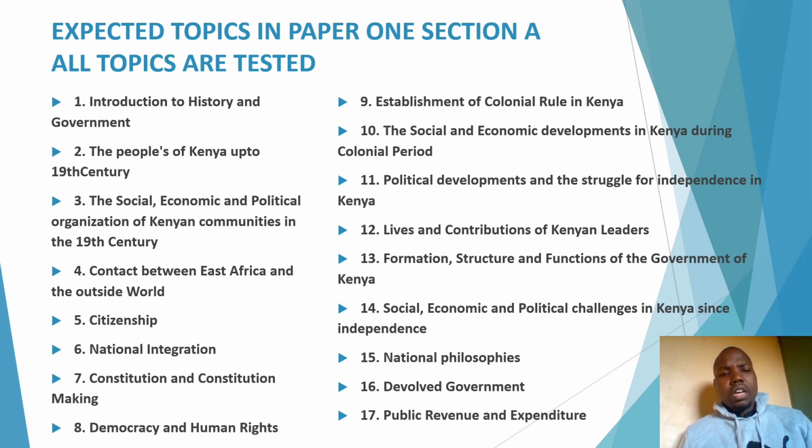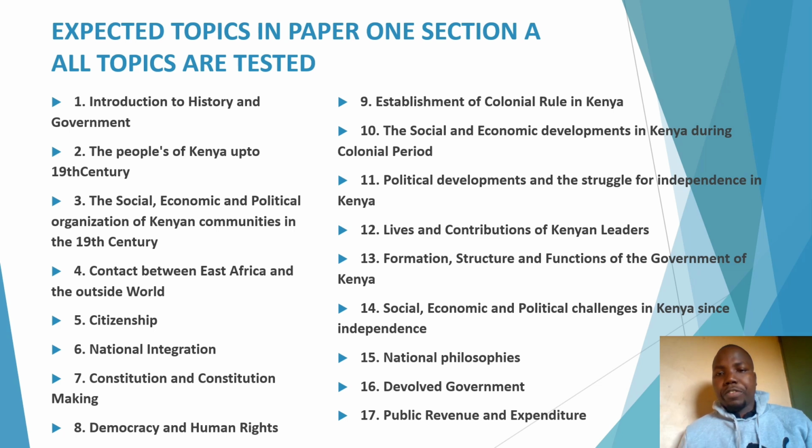Now, when we proceed, topic 7, we have Constitution and Constitution Making. Topic 8, Democracy and Human Rights. Topic 9, Establishment of Colonial Rule in Kenya. Topic 10, the social and economic developments in Kenya during the colonial period. Topic 11, the political developments and the struggle for independence in Kenya.